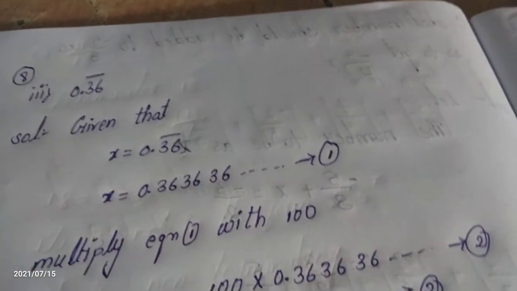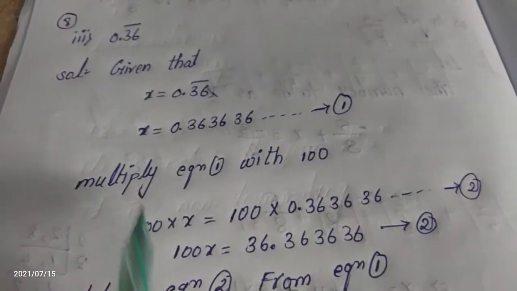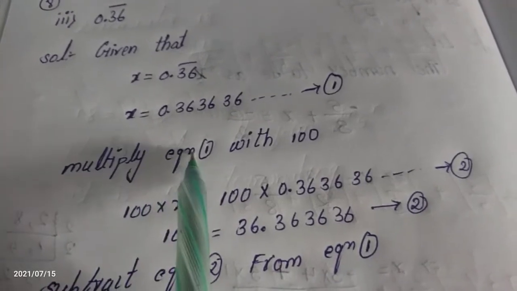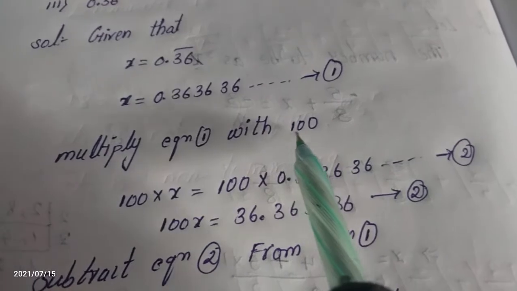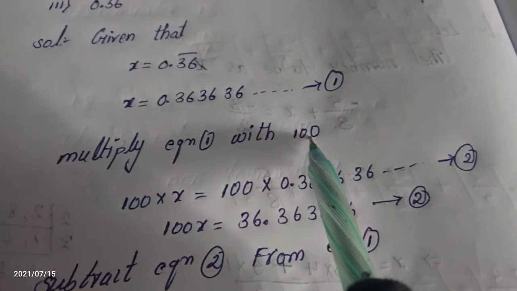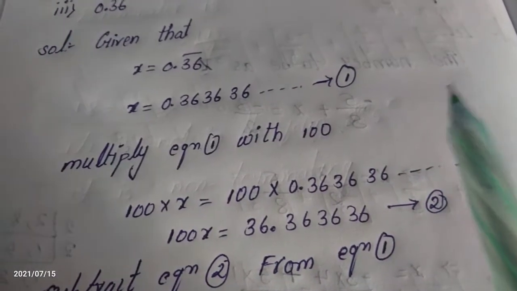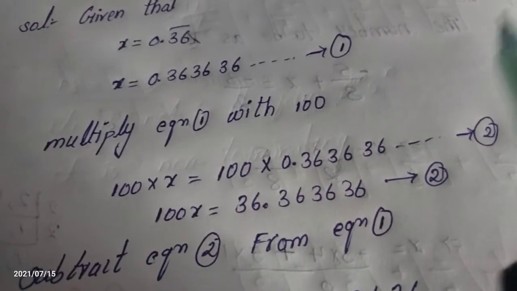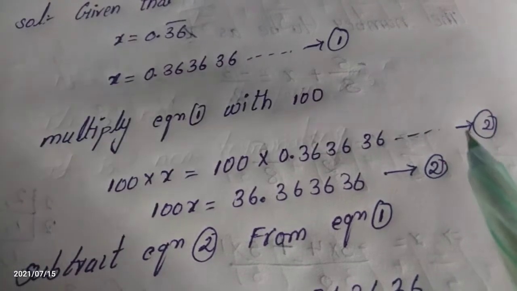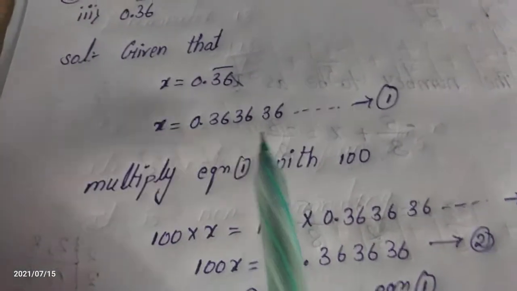On the next step, multiply equation 1 with 100. Why do we multiply with 100? In yesterday's class we multiplied equation 1 with 10, because in that question the bar was on only one number. Today's question has the bar on two numbers.